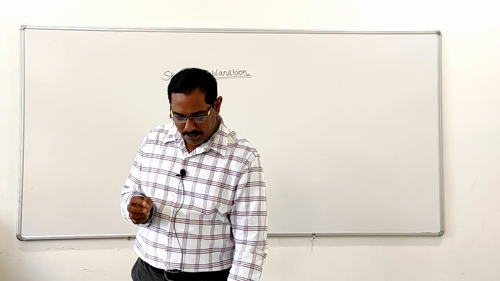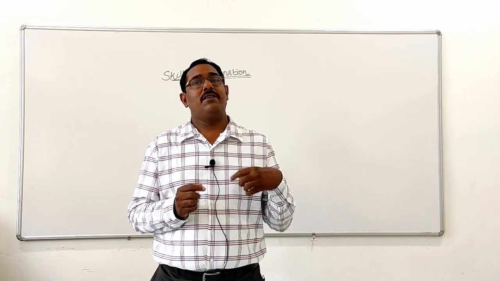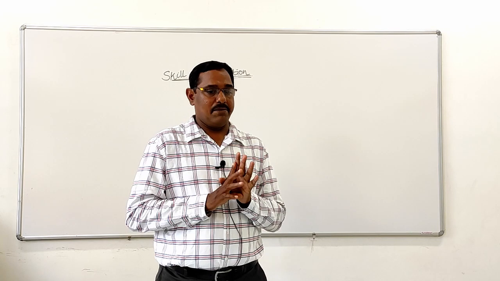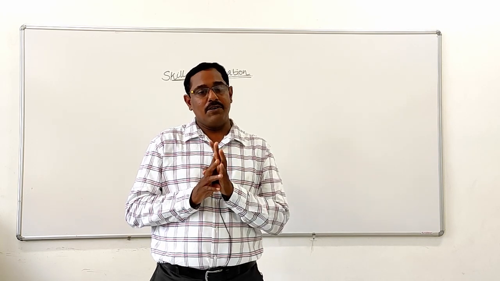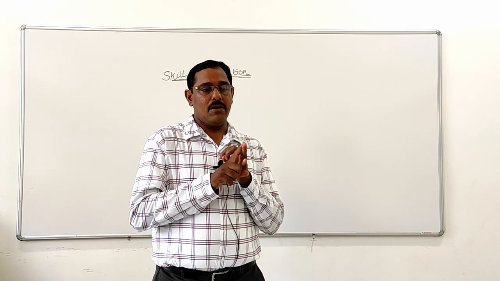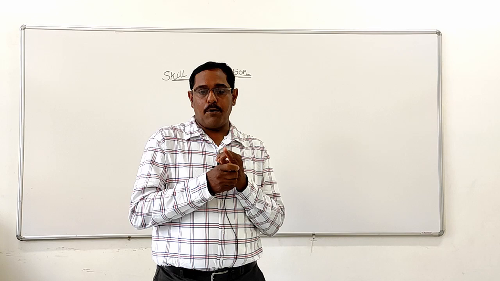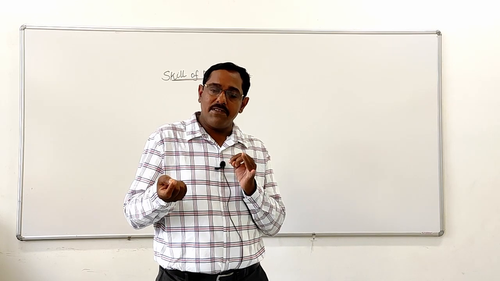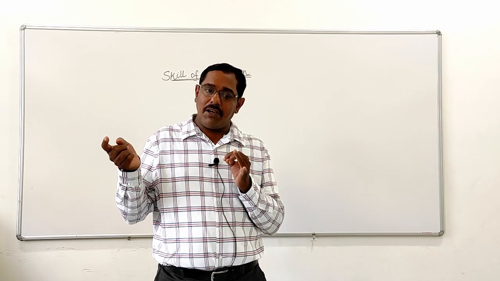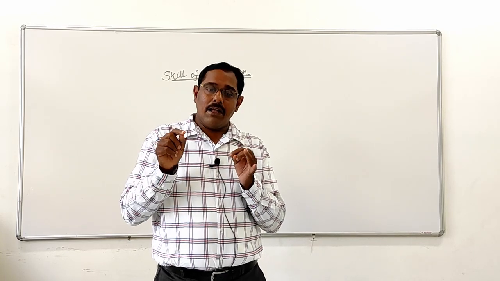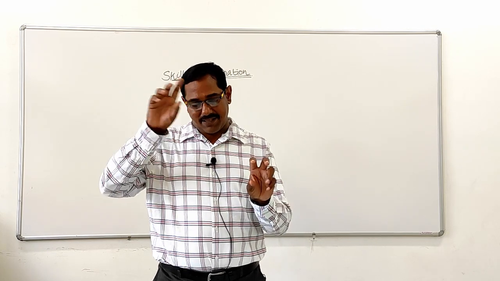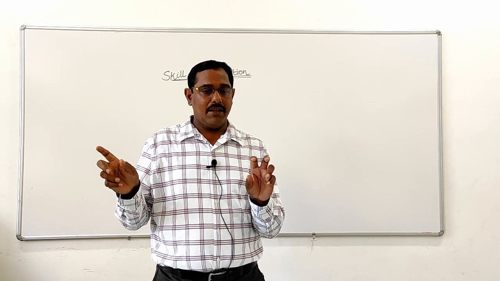In that process I will tell a little example. Suppose I am teaching about ionic bond, I will be using examples. Normal example is sodium and chlorine. Sodium atom, it is electropositive, it loses an electron and becomes a positive ion. Chlorine takes that electron and becomes a negative ion.